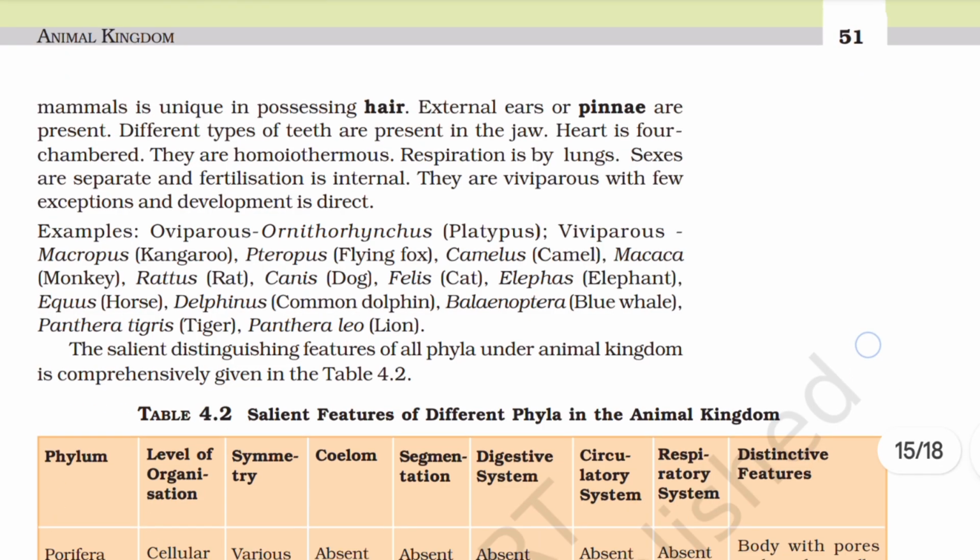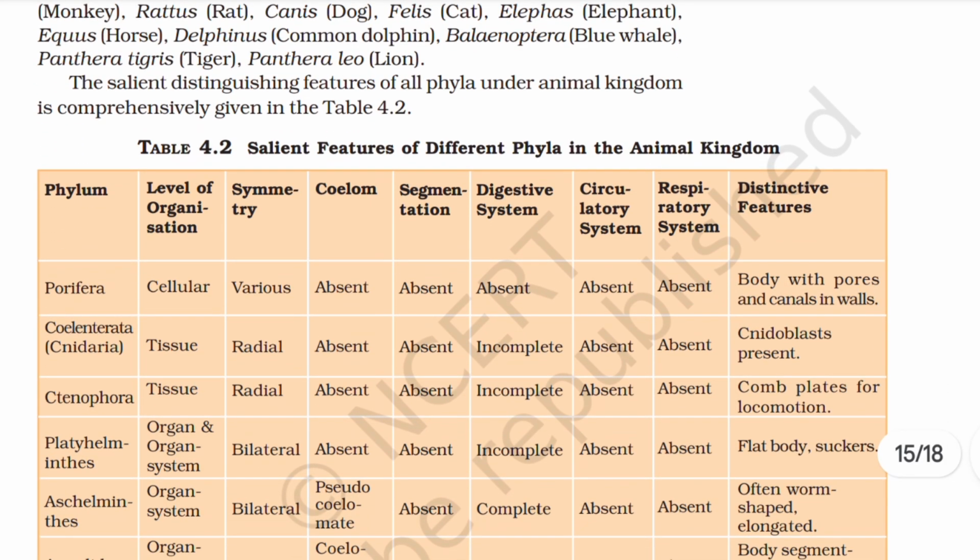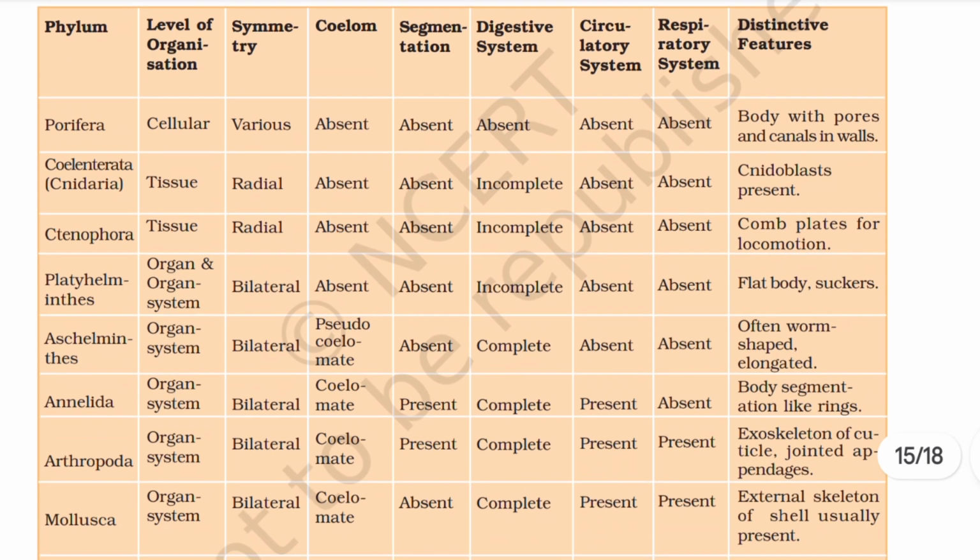The salient distinguishing features of all phyla under animal kingdom is comprehensively given in Table 4.2. With this, we are done with the NCERT reading of Class 11, Chapter 4, Animal Kingdom. Thank you for watching.